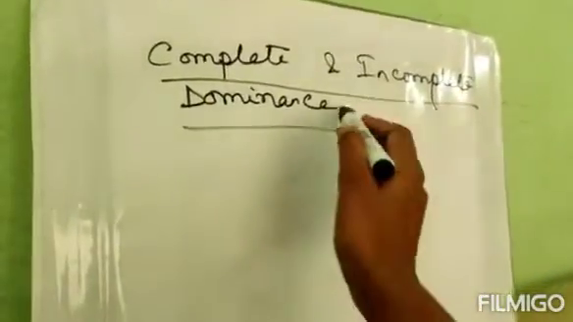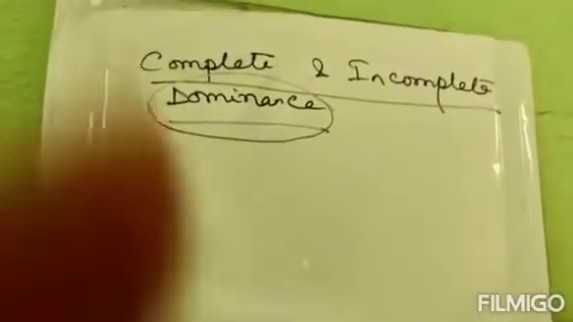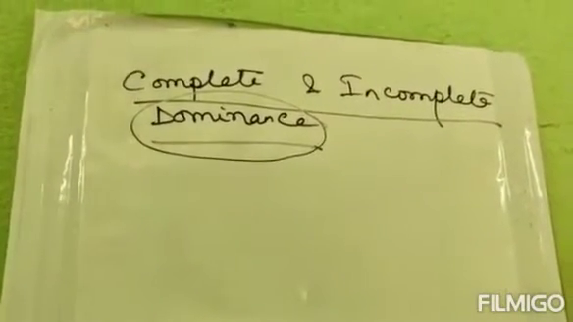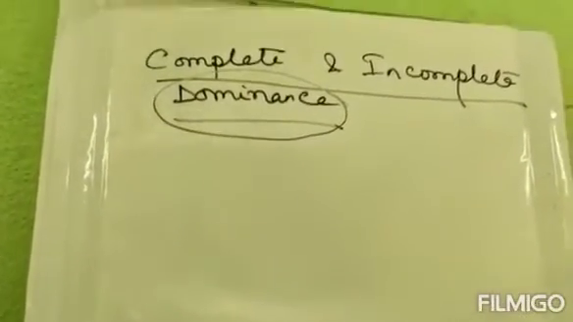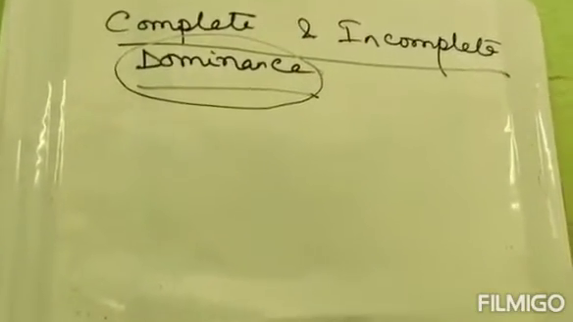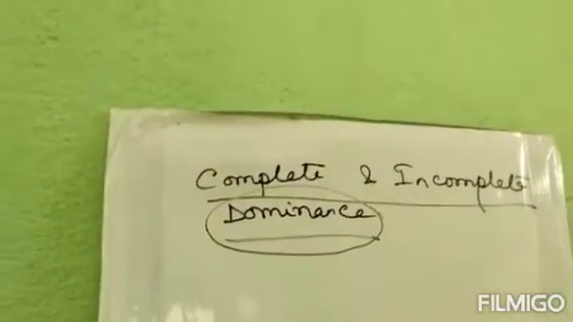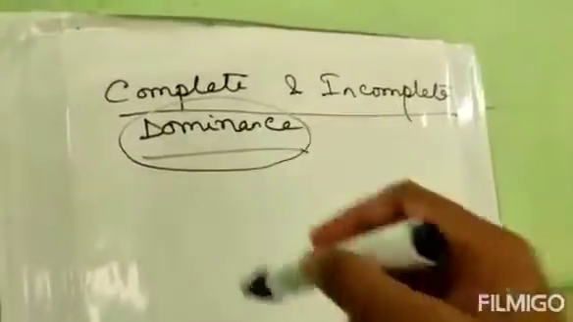Complete dominance: what does the term dominance mean? The dominating character dominates the recessive one, where the recessive one is suppressed by the dominating character. This phenomenon of suppressing the recessive character by the dominant character is termed dominance. Now there are two types of dominance: incomplete dominance and complete dominance. At first we'll go with complete dominance. Now what is this complete dominance?